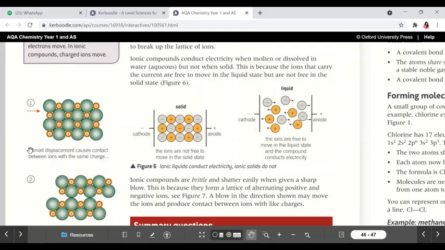Because anions have more electrons, their electron cloud will be more dispersed, you can say. So anions are bigger in size than cations. Right? Now, small displacement.